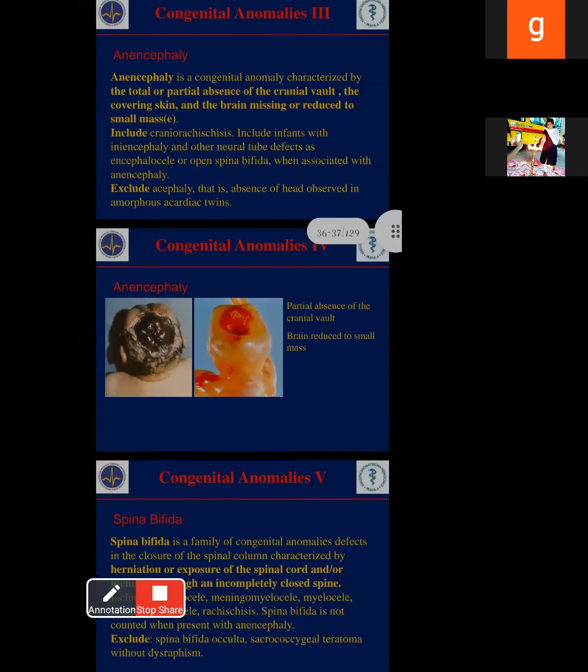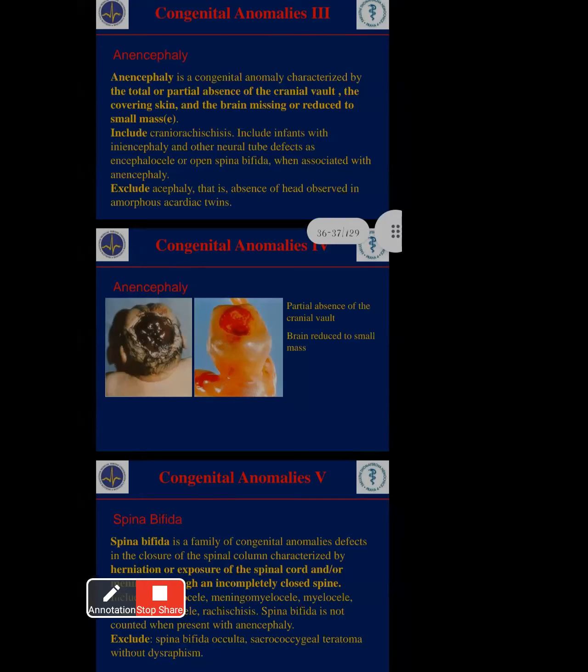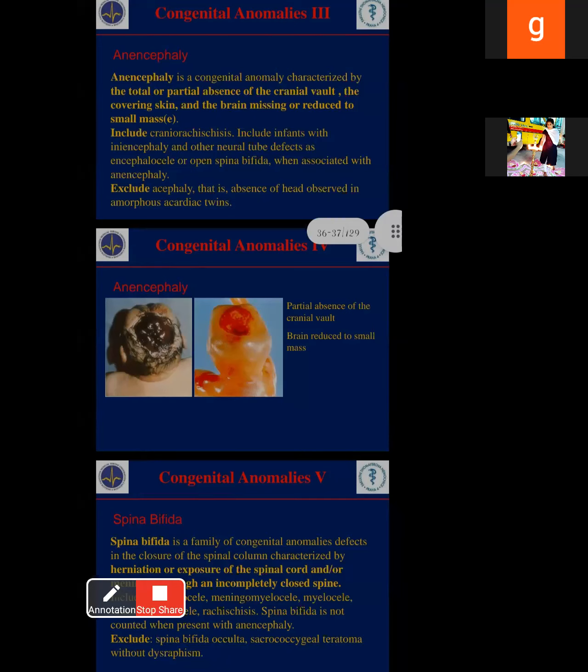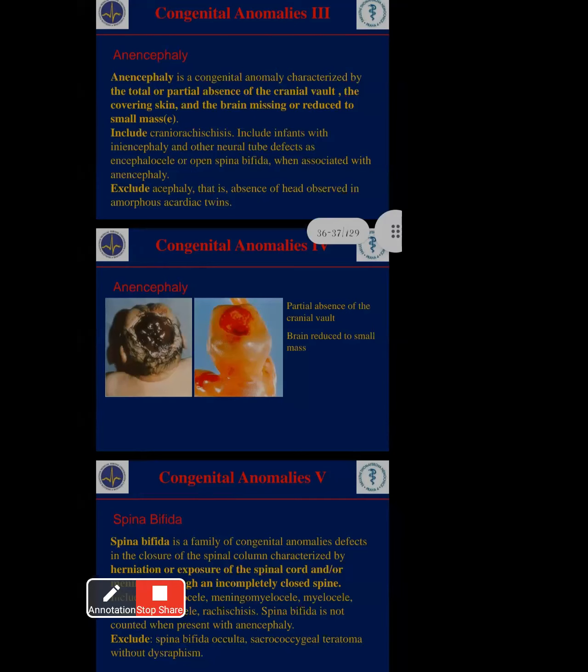When associated with anencephaly, meaning abnormal enlargement of the skull, sometimes spina bifida, encephalocele, and craniorachischisis also occur. Like this, many problems are related to hereditary problems and genes. That's why sometimes people get these congenital anomalies by birth.